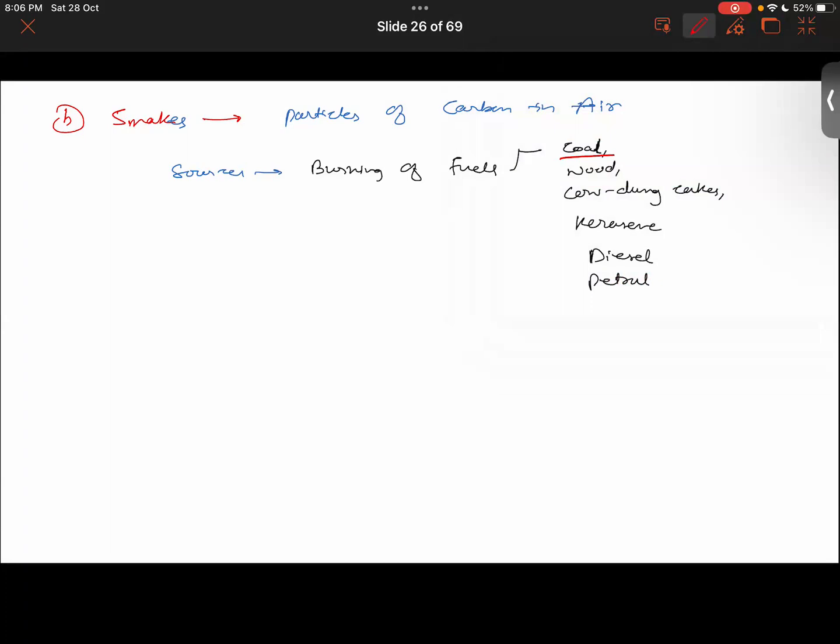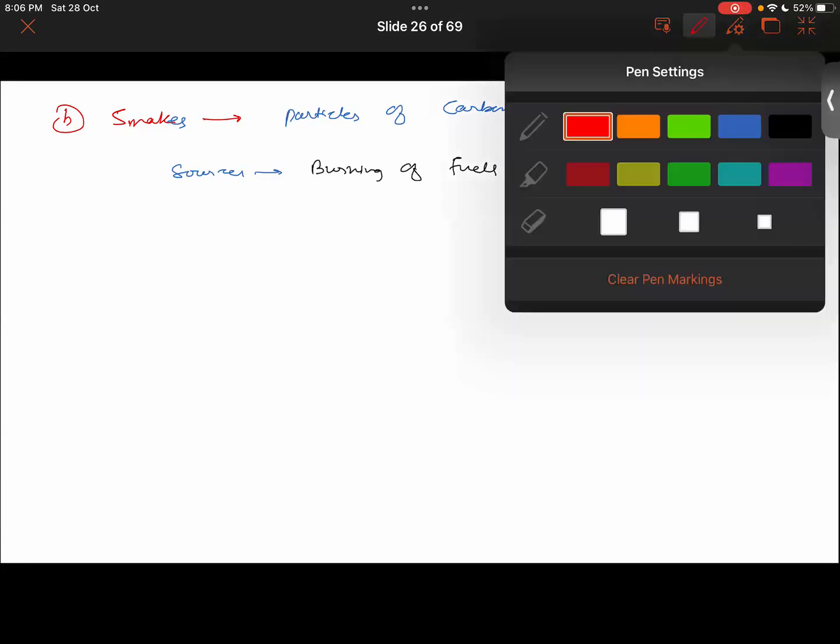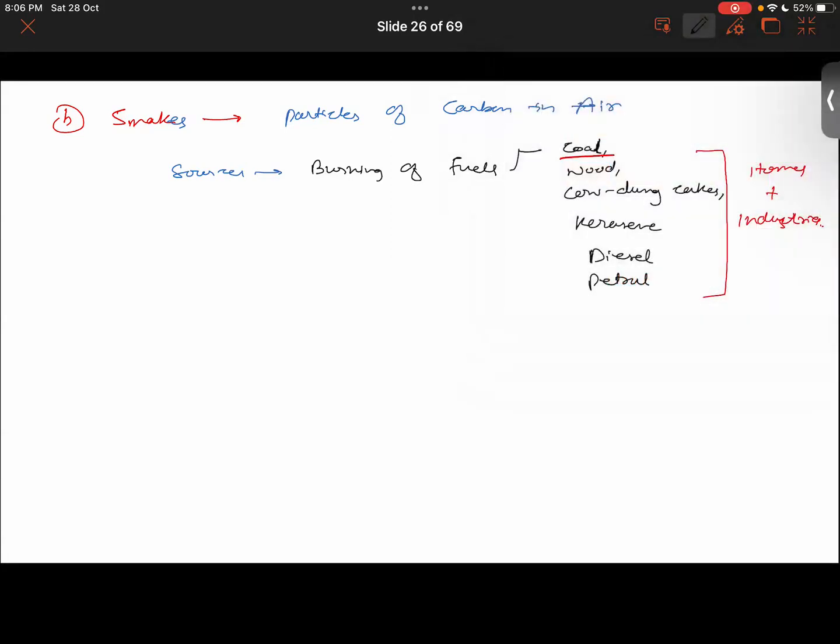All these fuels are either being burned in our homes, or in industries or factories, right? And in the industries there are chimneys installed. Many of the chimneys you see are following the norms, following the rules, and they have put filters on the chimneys.